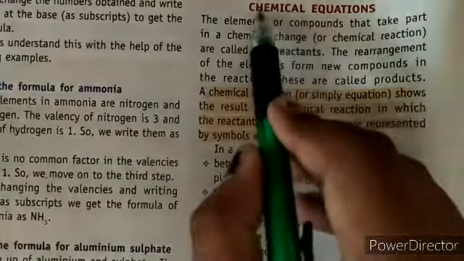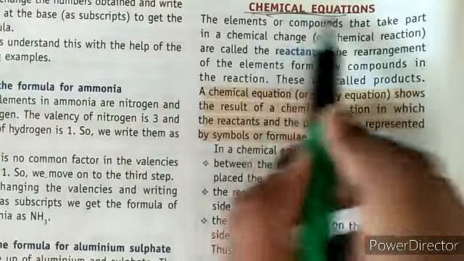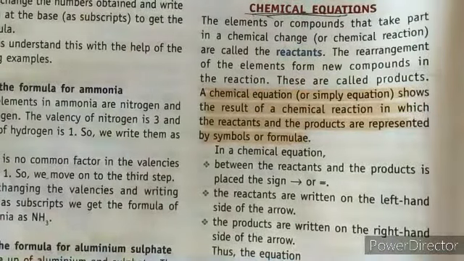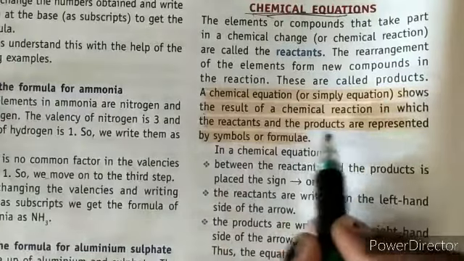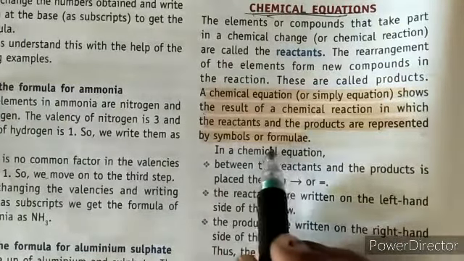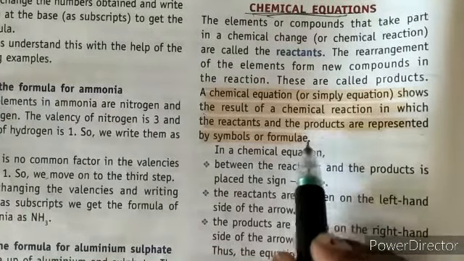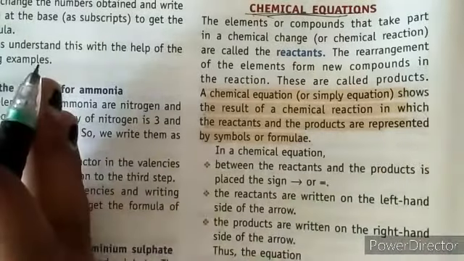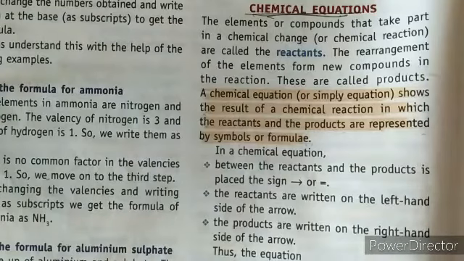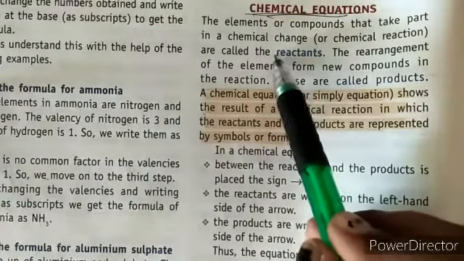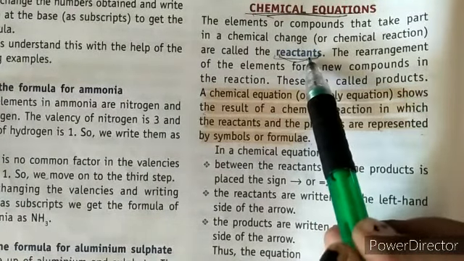Next we have the chemical equation. So what is a chemical equation? A chemical equation shows the result of a chemical reaction in which the reactants and the products are represented by symbols or formulae. Here on the left hand side we have reactants, and the result obtained from the reaction of these reactants is called the products.